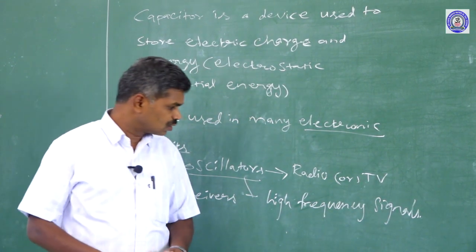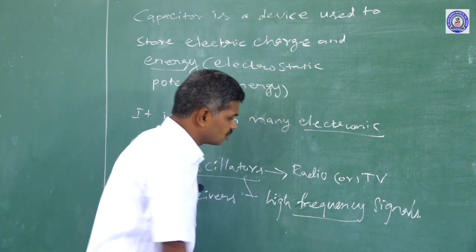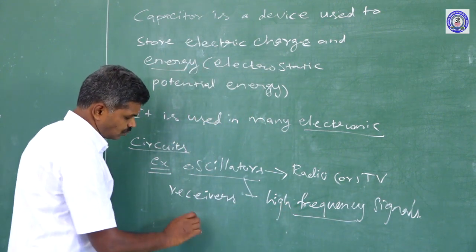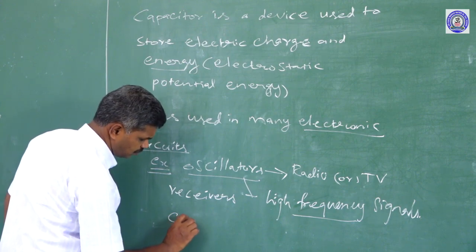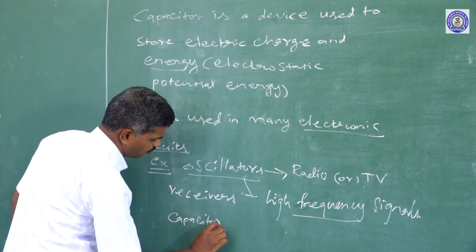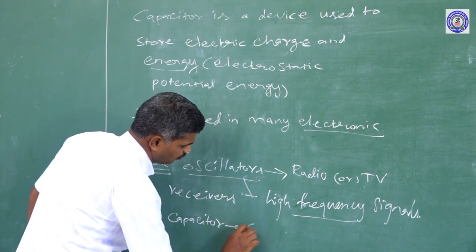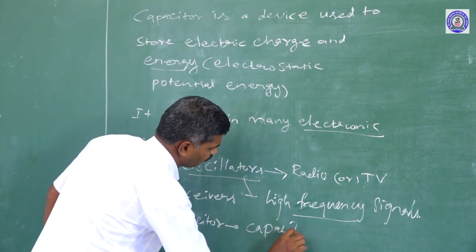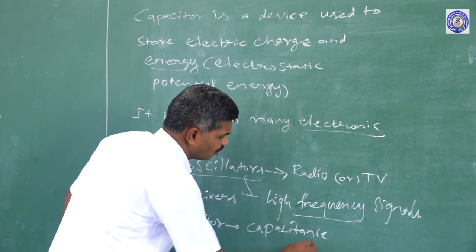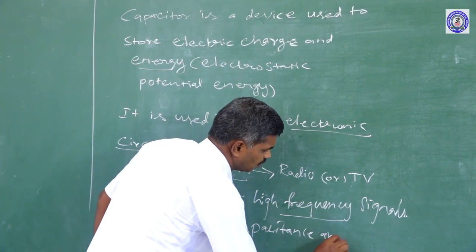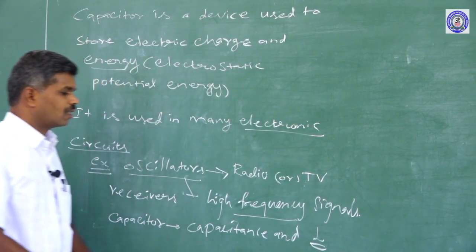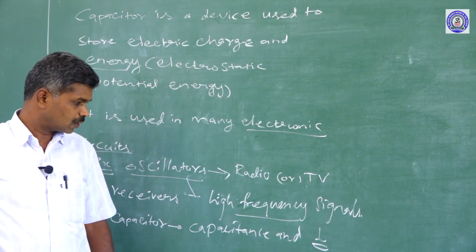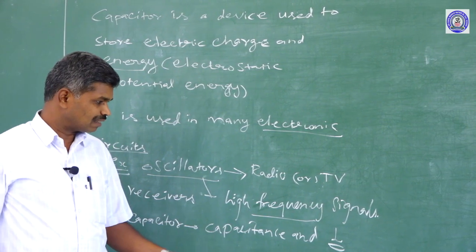The frequency of the signal depends upon the capacitor's capacitance and the L value, which belongs to another electronic element called an inductor.